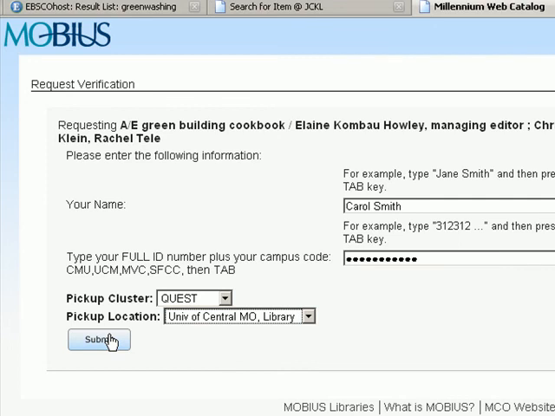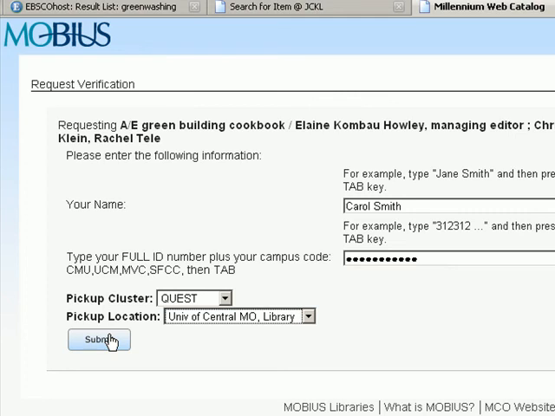The MOBIUS request system is very fast. I have actually had some MOBIUS books come in the very next day. That's not typical though. I would say 2 to 3 business days, 4 business days at the very outset, you will get that book. And the way you will know that the book is in is that you will get an email telling you that the book is waiting for you at the circulation desk on the first floor of the library, and you will have 7 days to pick it up. If you do not pick it up within 7 days, the book will be returned back to the home institution.